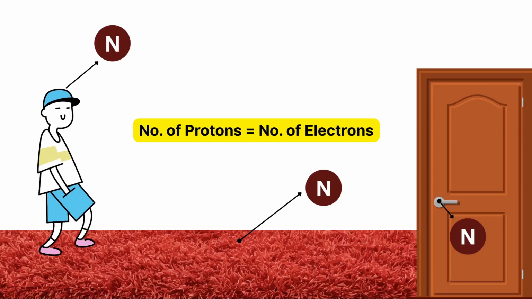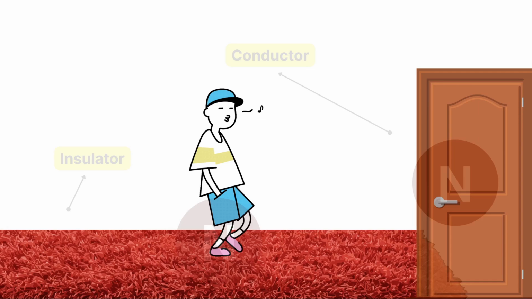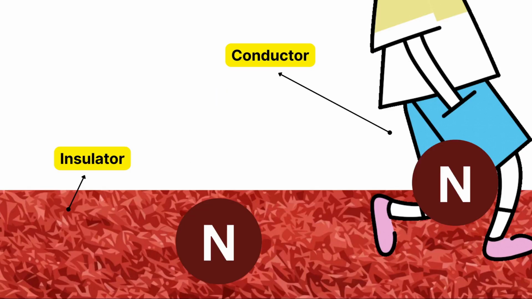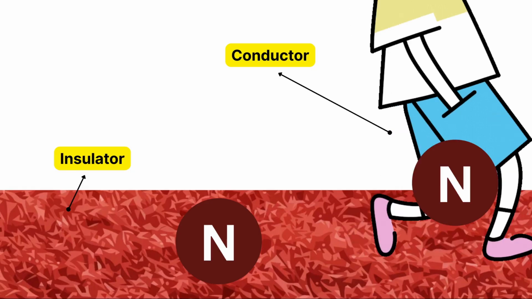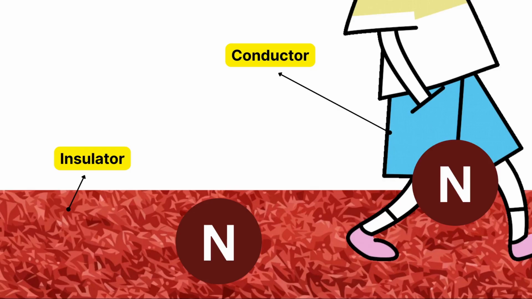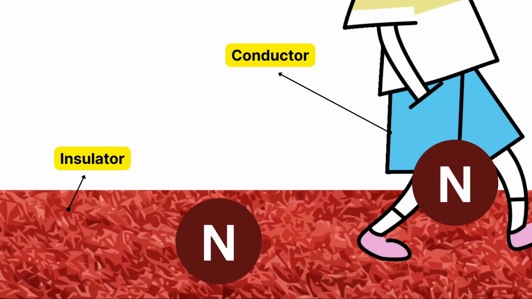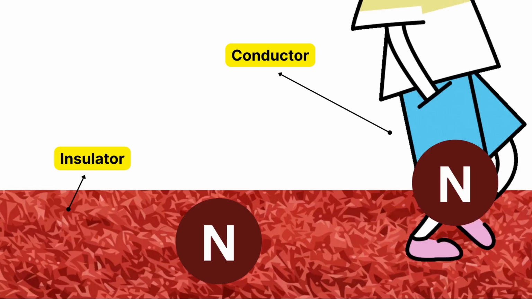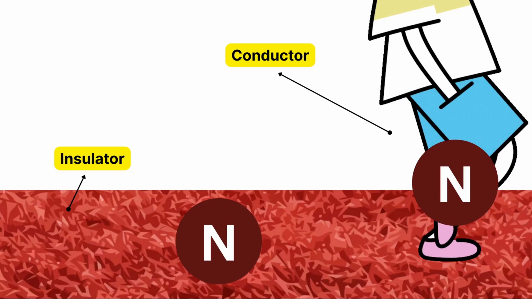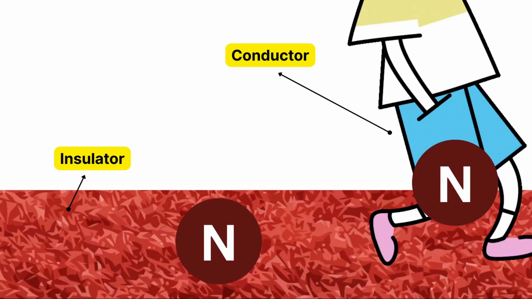Okay, now see what's happening while he walks. While the man is walking, he rubs his legs on the carpet. The human body is a great conductor of electricity because the outermost shell, the valence shell, has some empty places to accept electrons from everywhere. The silicon carpet is an insulator by nature because it has a full valence shell.